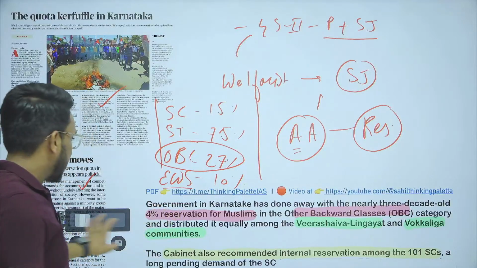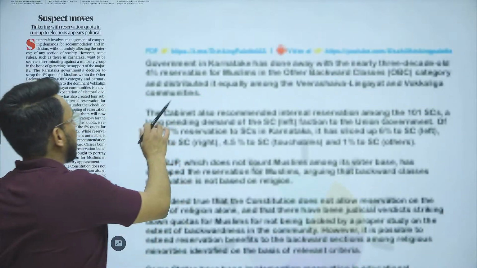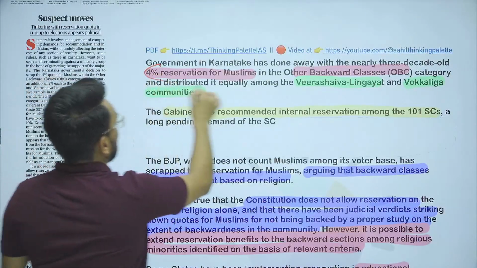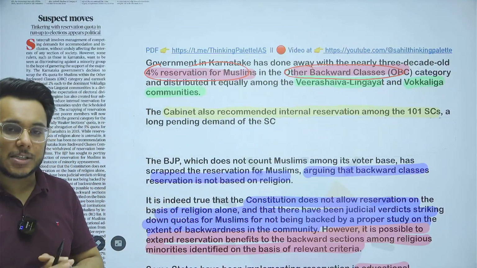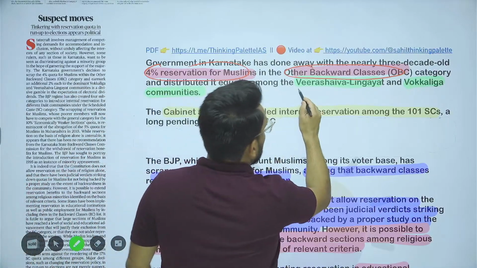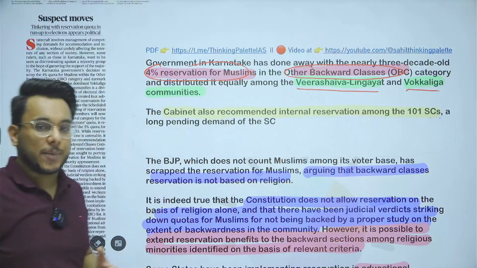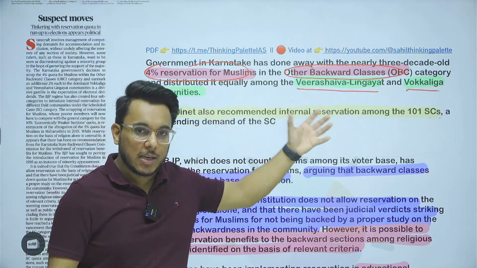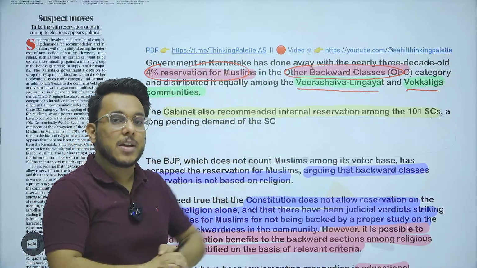The government in Karnataka has done away with the 4% reservation to the Muslims that was being given under the OBC category. And this 4% reservation has been distributed to Veerashaiva Lingayats as well as the Vokkaliga community. So Veerashaiva Lingayat and Vokkaliga communities have been given that 4% reservation, which was earlier being given to the Muslims.